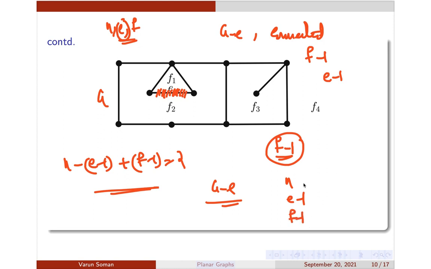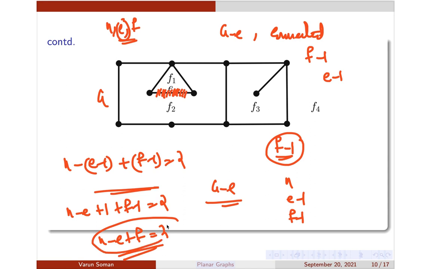Therefore, n minus e plus f in this case is n minus e minus 1 plus f minus 1, which is equal to 2. That is nothing but n minus e plus 1 plus f minus 1 is equal to 2, or you will have n minus e plus f is equal to 2, which was required to be proved. Okay, so this is the proof. Very simple thing. Okay, so how will we prove it?